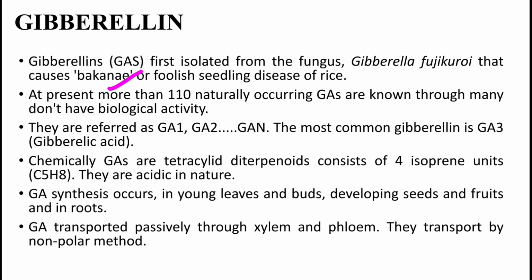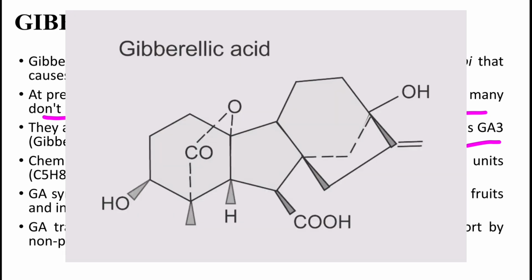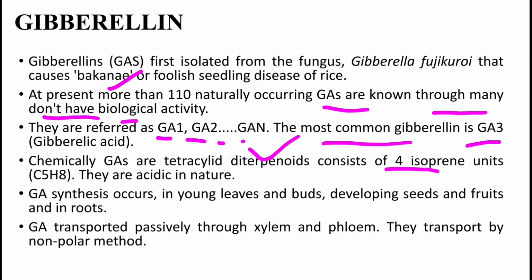At present, more than 110 naturally occurring gibberellic acids are known, though many don't show any biological activity. They are referred to as GA1, GA2 and so on. The most common gibberellin is GA3, which is gibberellic acid. These are chemically tetracyclic diterpenoids, consisting of four isoprene units, and are acidic in nature.